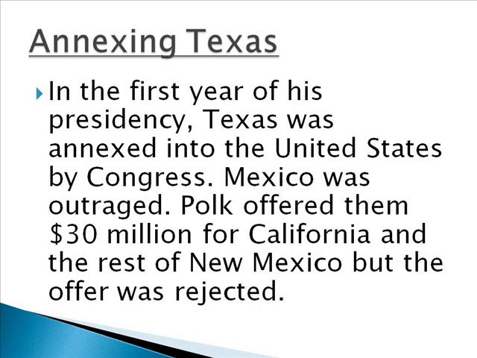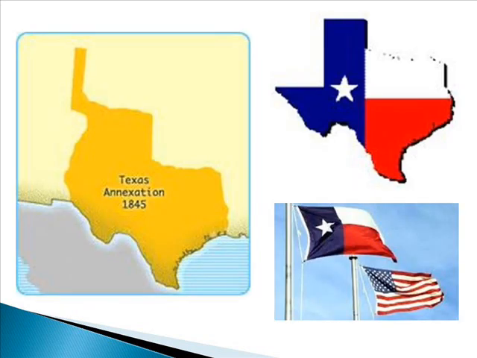Mexico, of course, is outraged by this. Even though Texas had won a revolution and had been operating as its own country now for 9 years, the Mexican government still considered Texas to be a part of Mexico. So Mexico is very furious with this, and they feel like the United States has just taken over a piece of their land. James K. Polk offers them $30 million in exchange for California and the rest of the New Mexico territory, but Mexico refuses to sell any of this land and is still very upset with the United States.